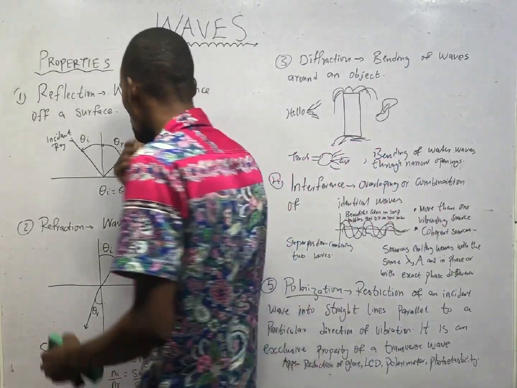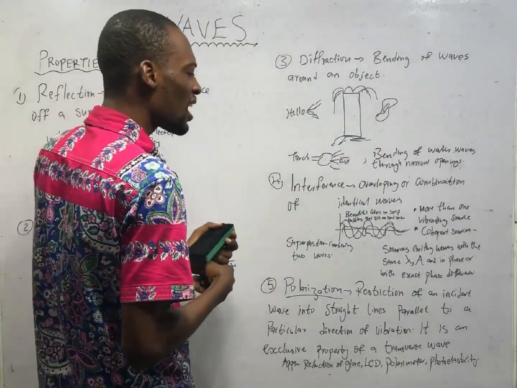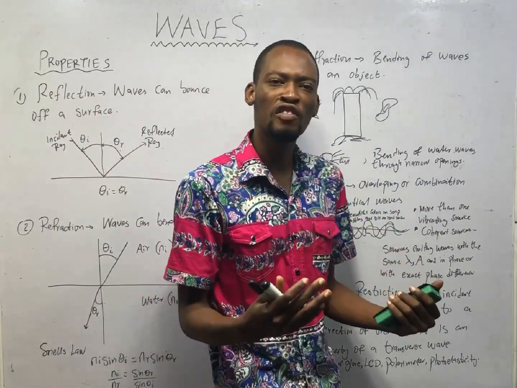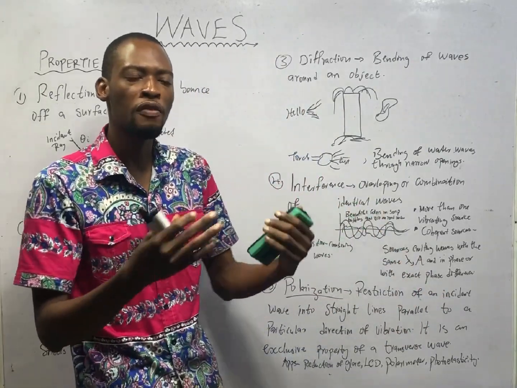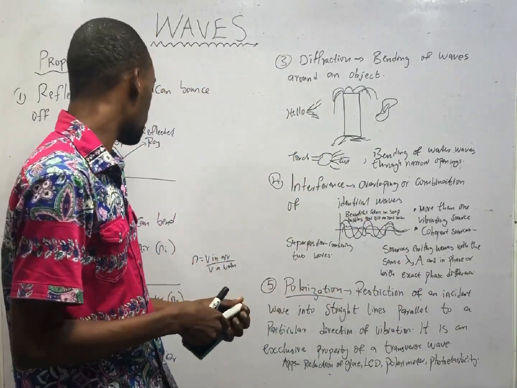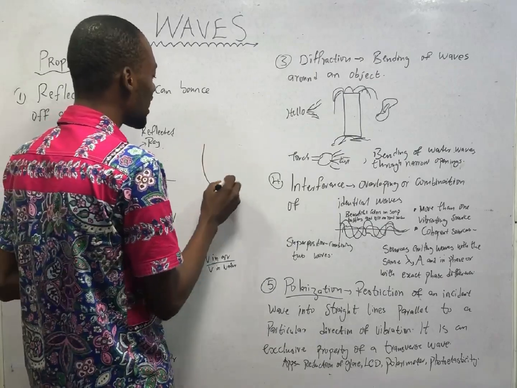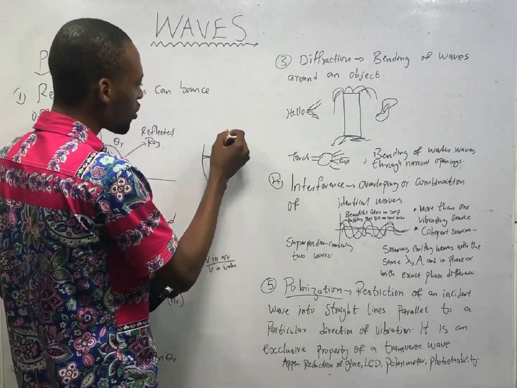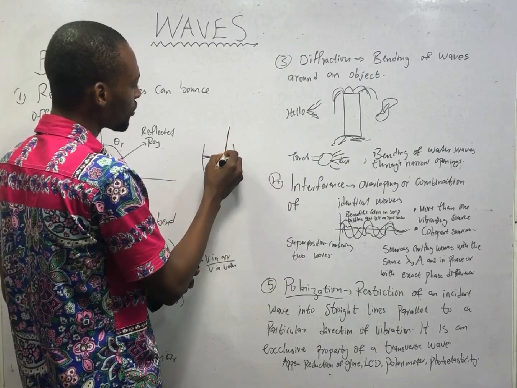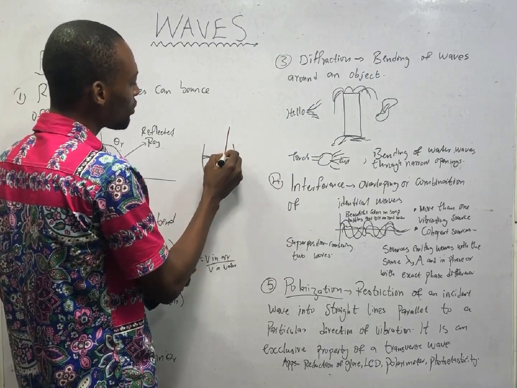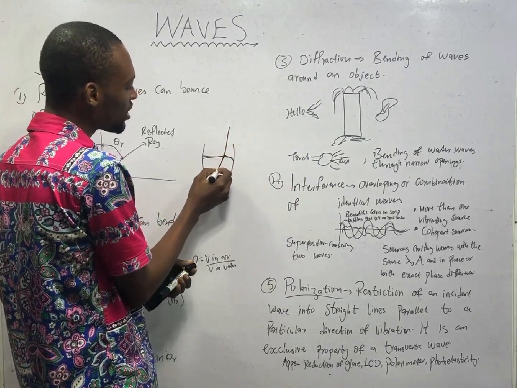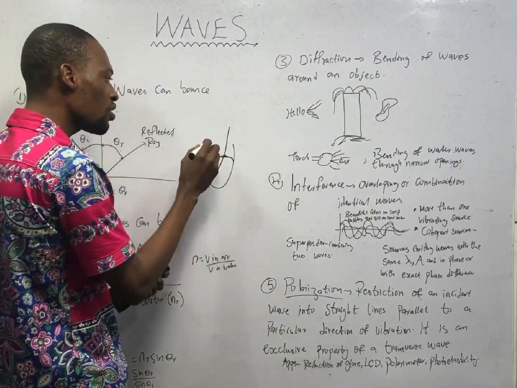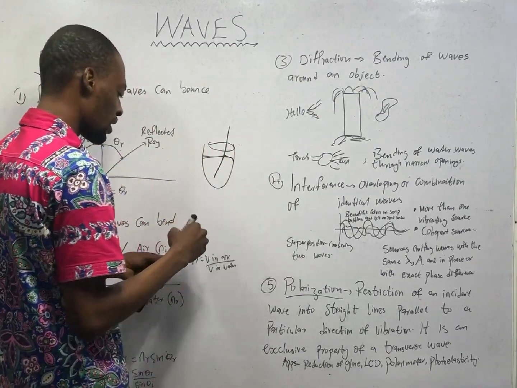Refraction is a phenomenon where waves can bend, and this happens when waves move to a region of different density. For example, you have a glass of water. The water is here. Then you have a straw. You put the straw here. Now, as it enters the water, you notice a bend here. So this is air and this is water.